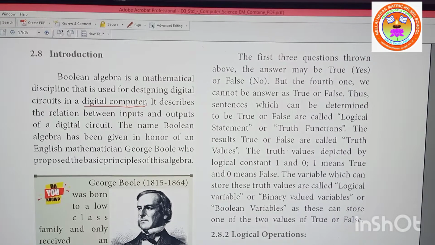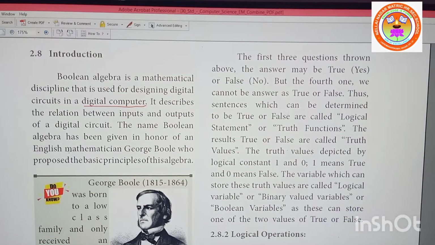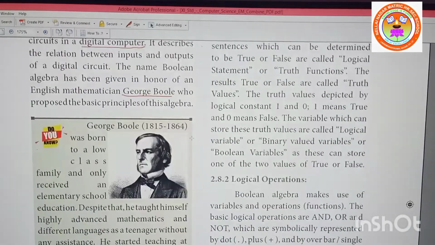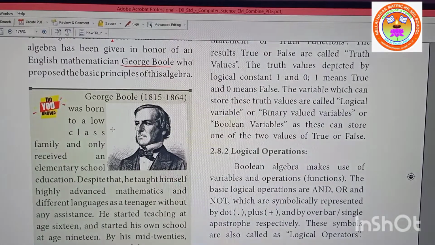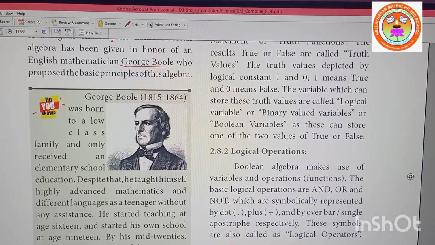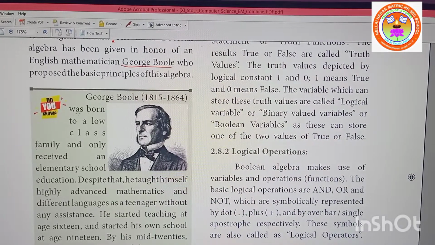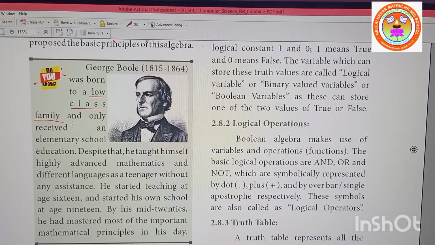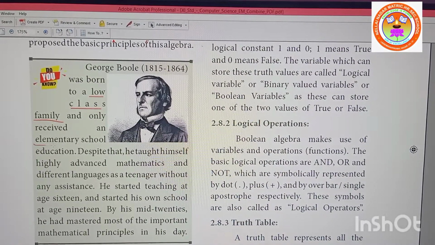The name Boolean algebra has been given in honor of an English mathematician, George Boole, who proposed the basic principles of this algebra. This is a person called George Boole. George Boole lived between 1815 and 1864, was born to a lower class family, not a rich person. His father was not a rich person, so a very low class family, and he only received an elementary school education.